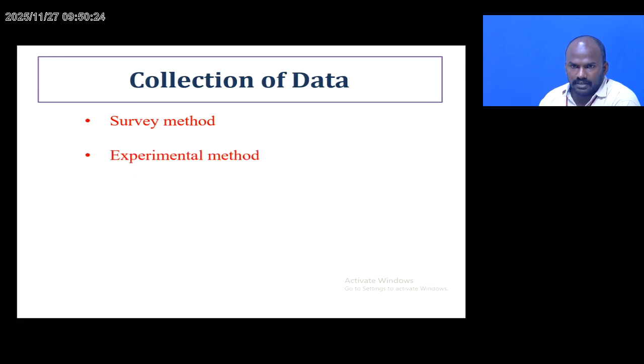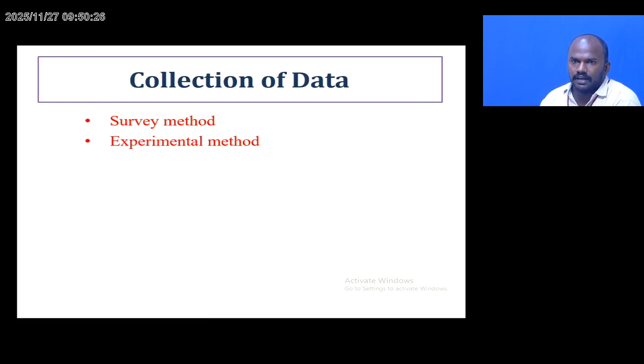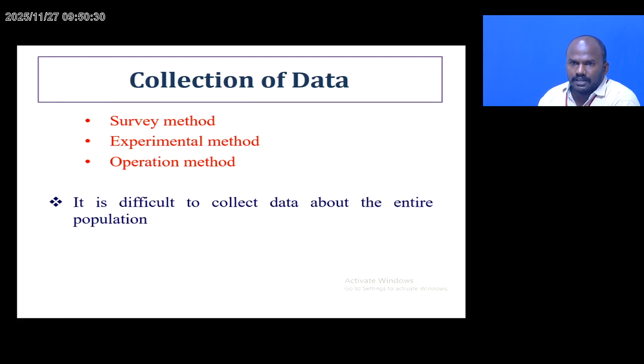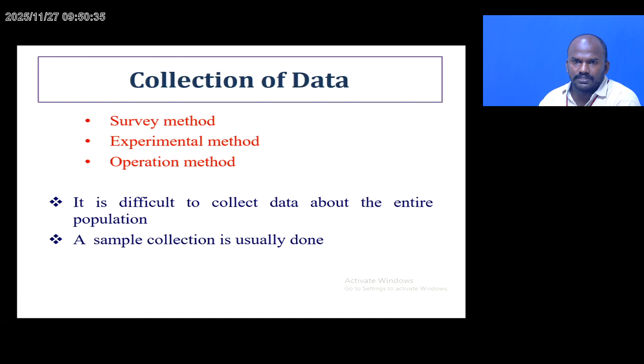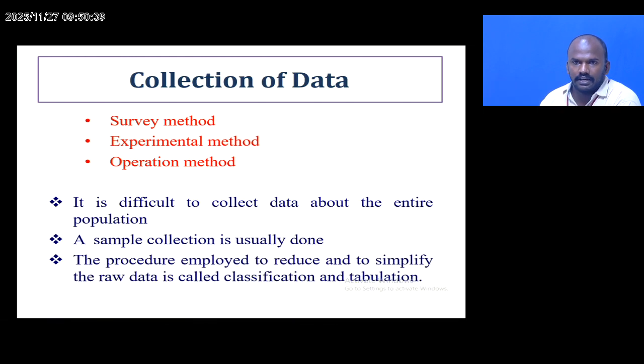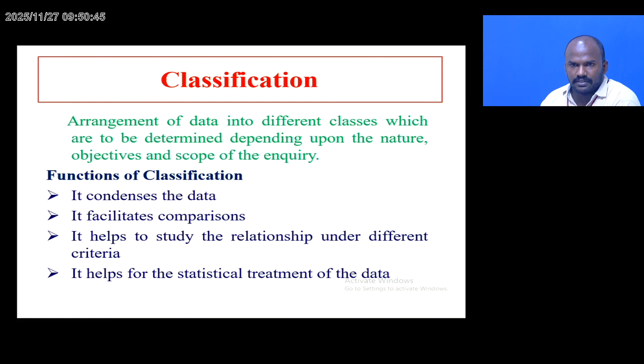The collection of the data. There are several methods of collection of data: survey method, experimental method, and observation method. These are the types of collection of data. It is difficult to collect data about an entire population. A sample collection is usually done by the secondary data only. The procedure employed to reduce and to simplify the raw data is called classification and tabulation.